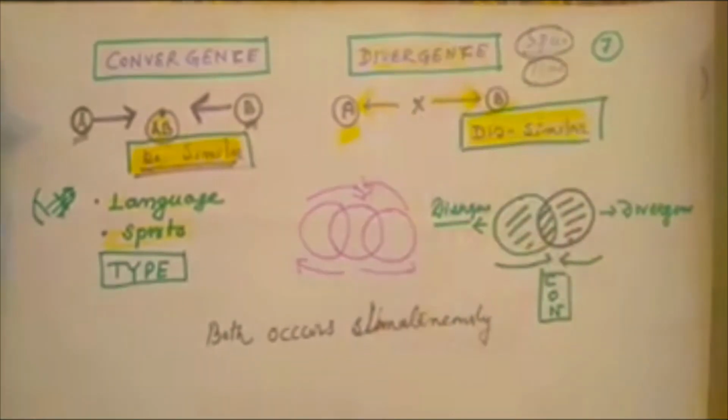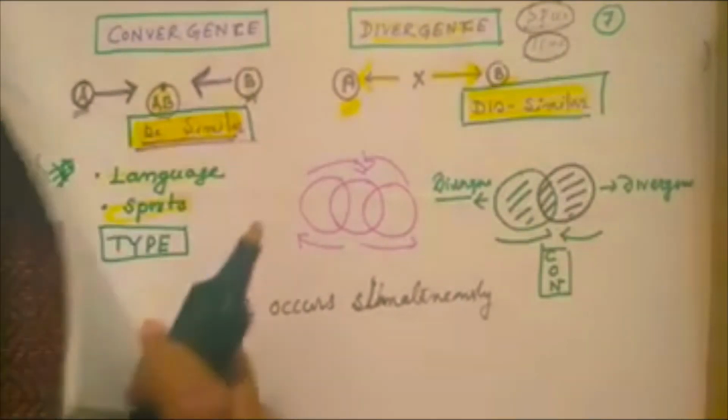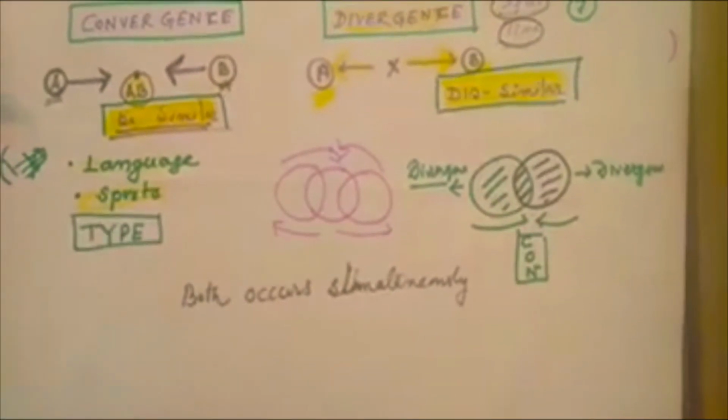Within the same geographical area, one part may show convergence and other parts may show divergence. We can take an example. Suppose two human families belonging to two different ethnic groups stay within the same locality, but they retain their own religious practice despite staying in the same geographical area. This is an example of divergence.